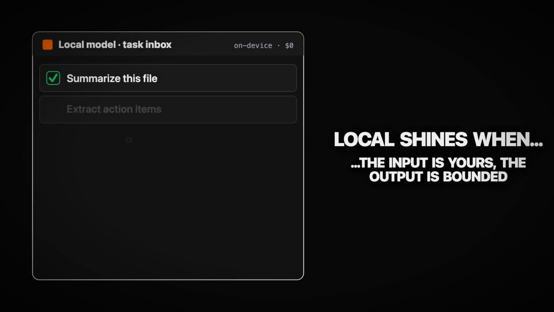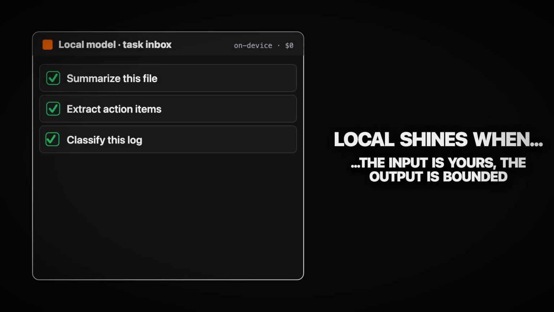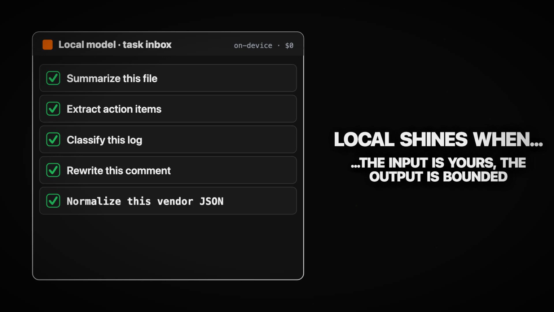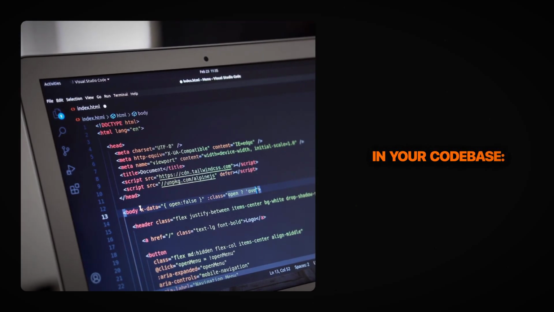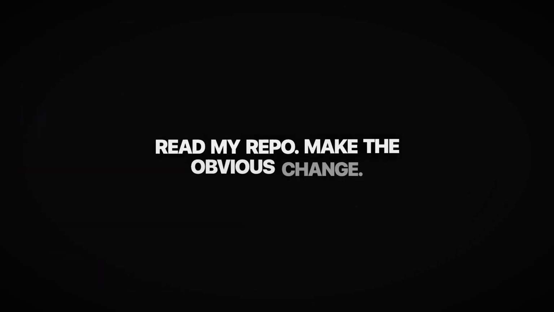Local models shine when the input is already yours and the output is bounded. Summarize this file, extract action items, classify this log, rewrite this comment, normalize this JSON that came from a vendor API designed by a committee. In code, that means repo search, doc generation, test suggestions, small refactors, lint fixes, and boring glue work. Not invent Kubernetes again. More like, read my repo and make the obvious change without sending private source to another